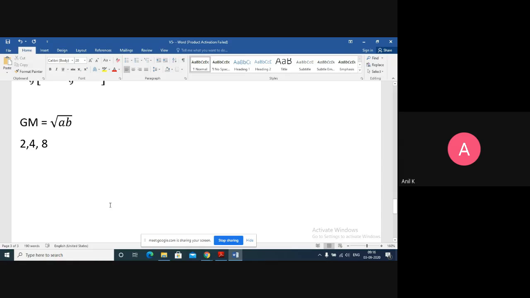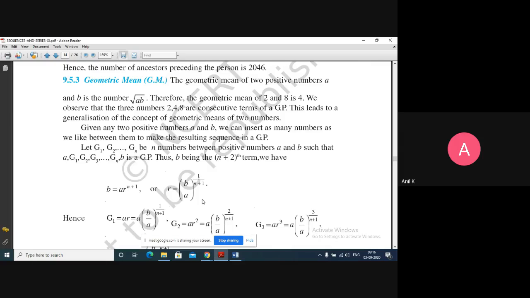Geometric mean, if I give A and B, I think I'll show you here. So we are inserting n numbers, G1, G2, G3, G4 till Gn between A and B. So my final GP is going to be A, G1, G2, G3, and so on, Gn, B. So here we are inserting n numbers, and A and B are already there.